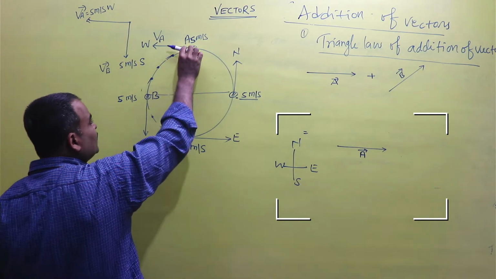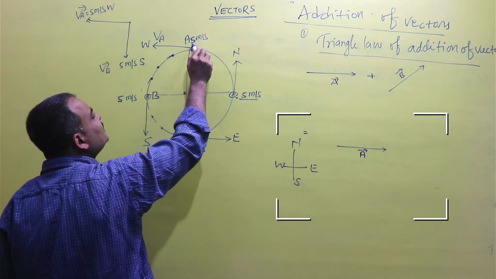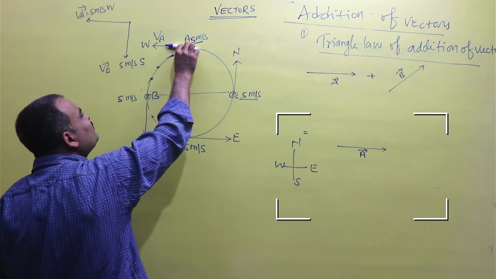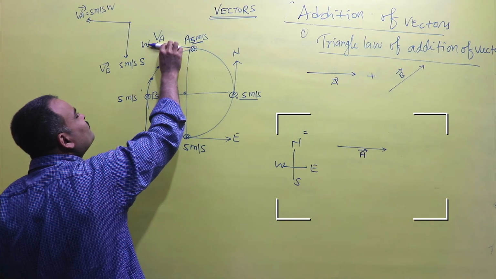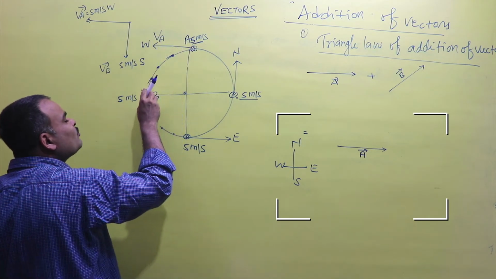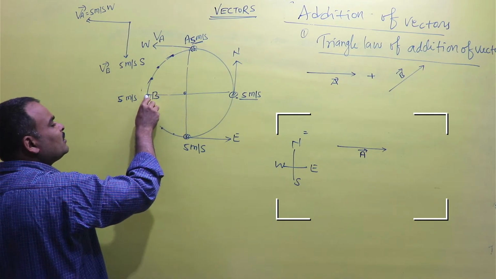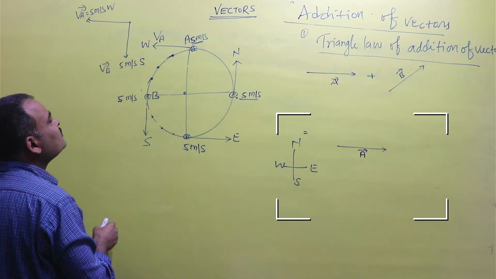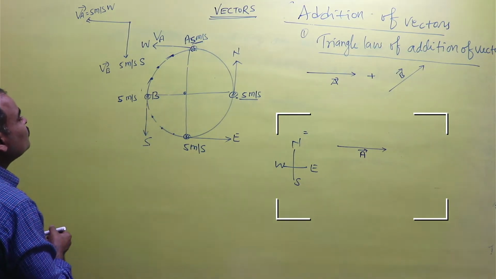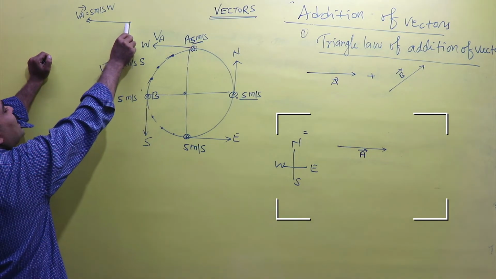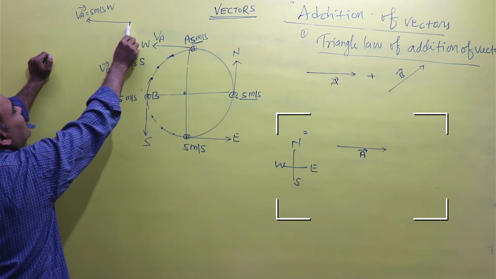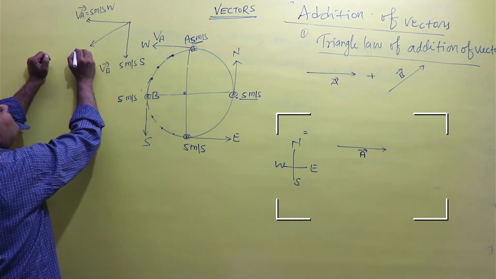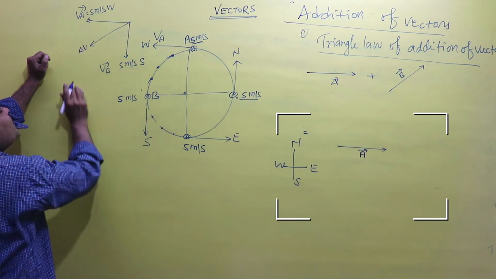So at point A the velocity of the object is 5 meters per second toward the west, and at point P the velocity is 5 meters per second toward the south. So the directions are different and inclined at an angle of 90 degrees. Then what will be the change of velocity?